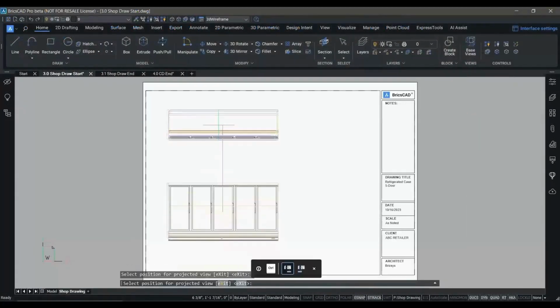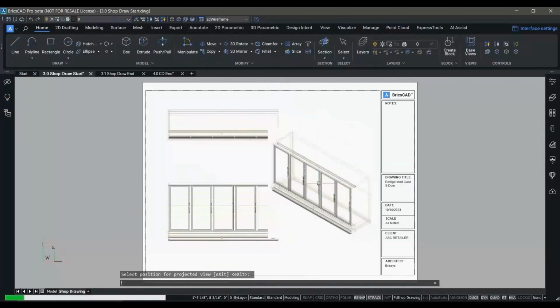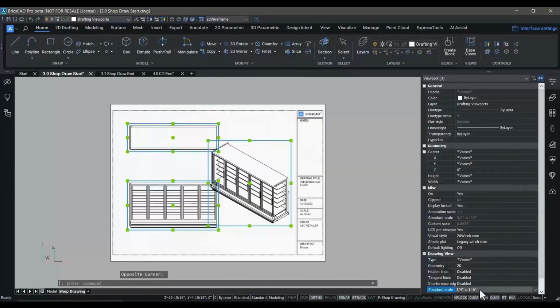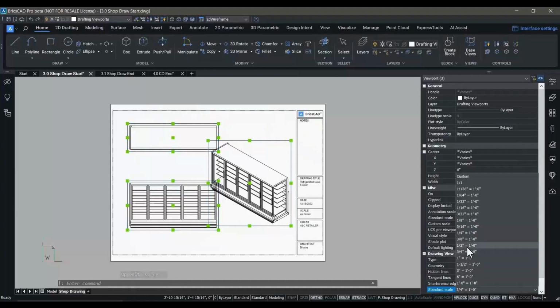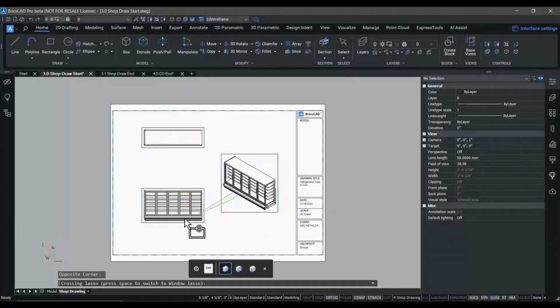Now let's start to lay out some drawing views of our 5-door refrigerated cabinet. We need some shop drawings that will be used to finish the assembly of these cabinets and prepare them for installation on the floor of the store.